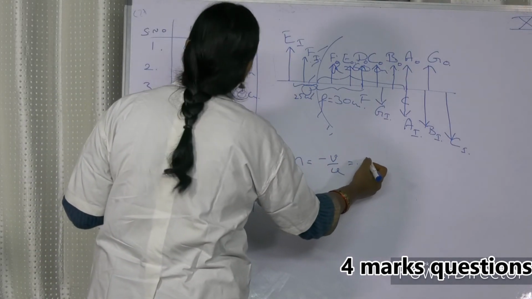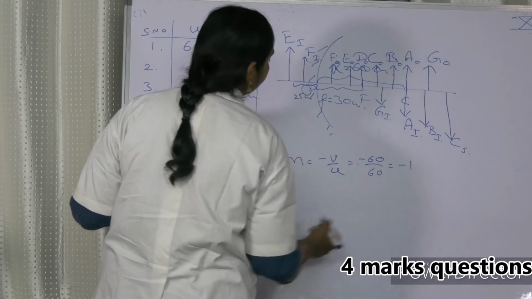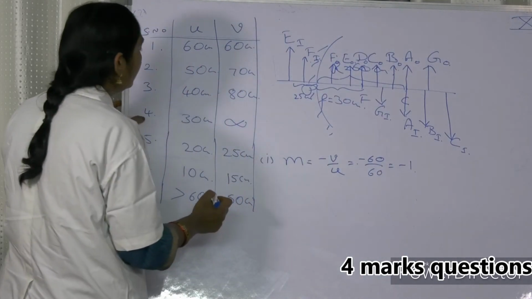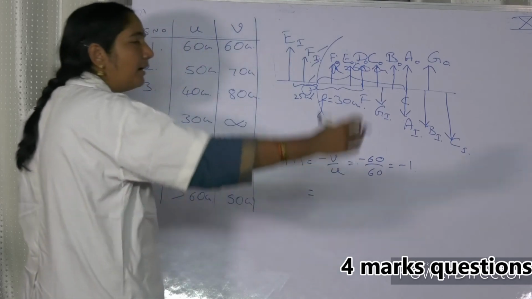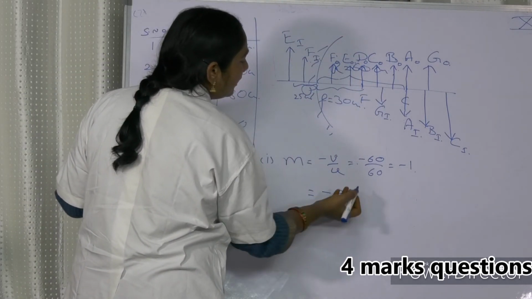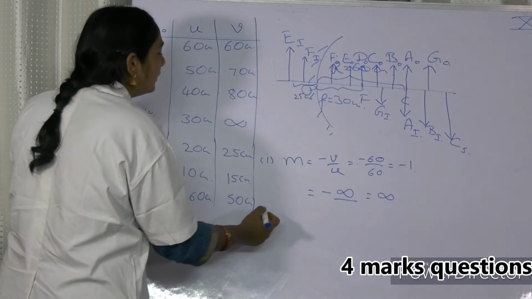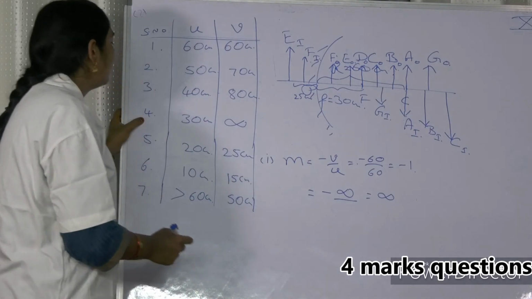Now minus 60 by 60, that is nothing but equal to minus 1. In the fourth case, the image is formed at infinity. Infinity by any number is nothing but infinity. So the magnification is infinity.